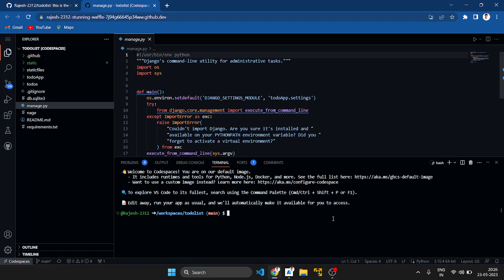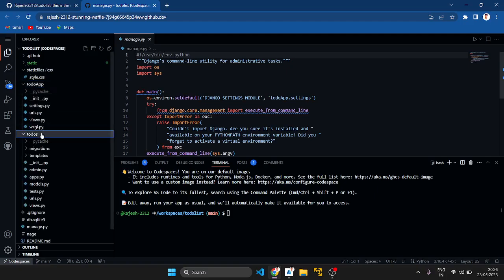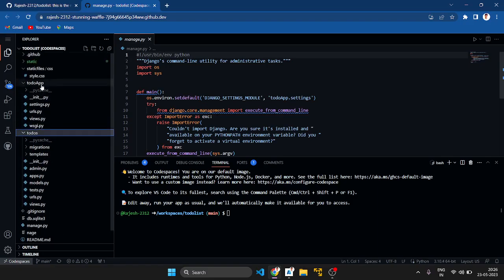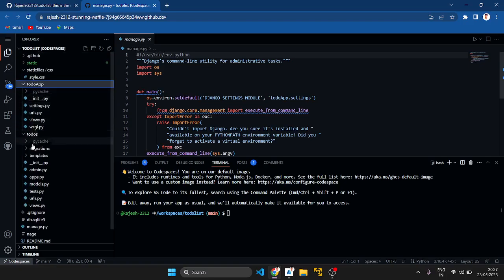And if you want to create an application level, this is the project level. This is the application level. The todo app is the application level. This templates folder is the presentation level. So this is a project level, this is an application level, and where is the presentation level? The templates is the presentation level. Understood, I hope.